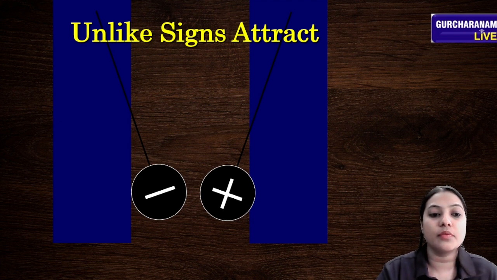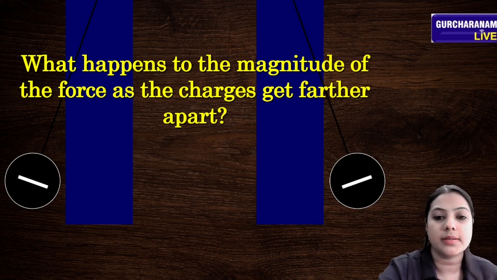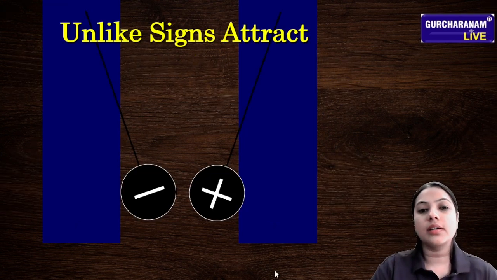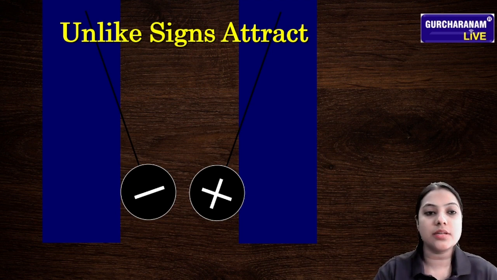After that we are moving to our next slide: what happens to the magnitude of the force as the charges get farther apart. So unlike signs attract each other and like signs repel each other.